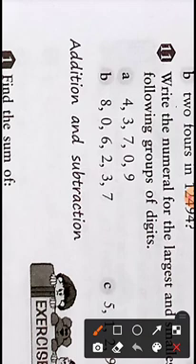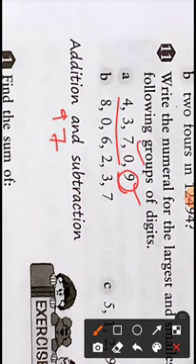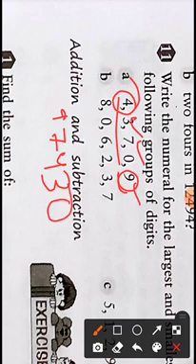To make the largest number, you have to take the largest digit first, and here the largest digit is 9. So we take 9 first, then the second largest will be 7. We have taken 9 and 7. What is left? 0, 3 and 4. Out of these, which is the largest? Definitely 4. Now out of 3 and 0, which is larger? Definitely 3. Then the last. So this is the largest number we can make out of the given digits.